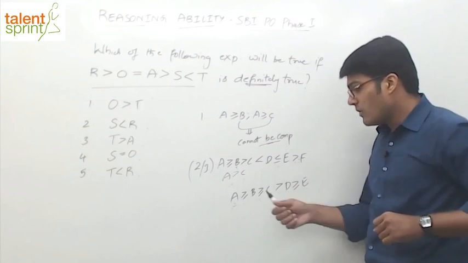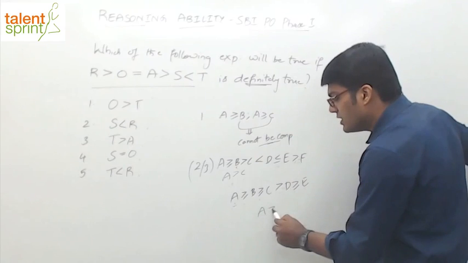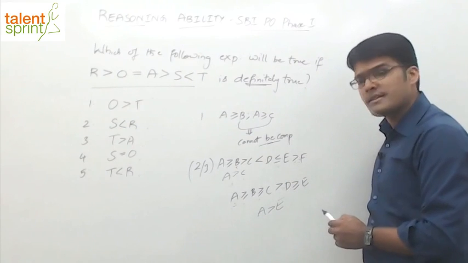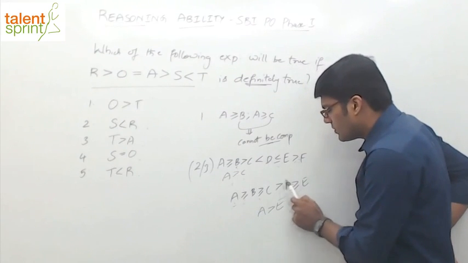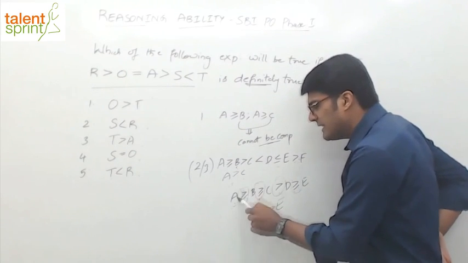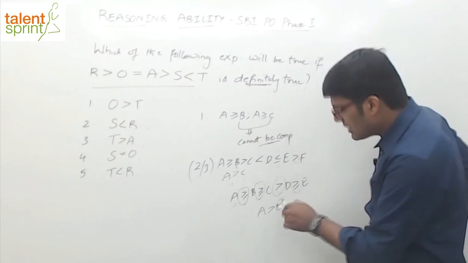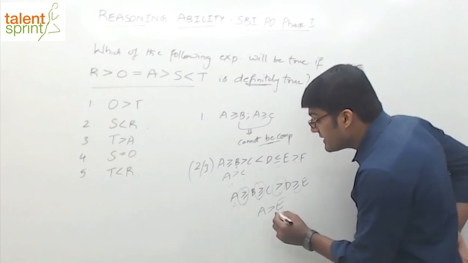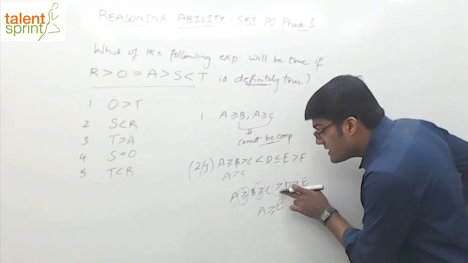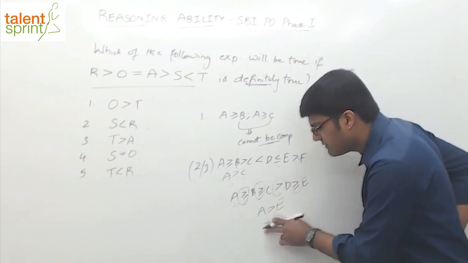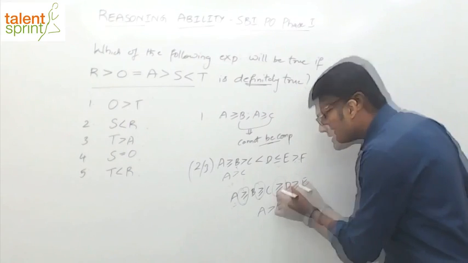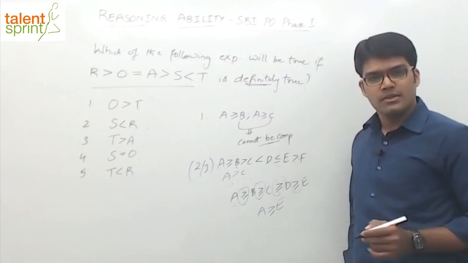But what is the result between A and E? What is the comparison? You will say A greater than E. What is the reason? See, greater than or equal to, greater than or equal to, greater than, and greater than or equal to. In all these four, what is one thing that you find common? Greater. So your answer is greater. You cannot say the result is greater than or equal to. Why? Equality is not available here. Connection is lost. If equality is available throughout, then you can say A greater than or equal to E.